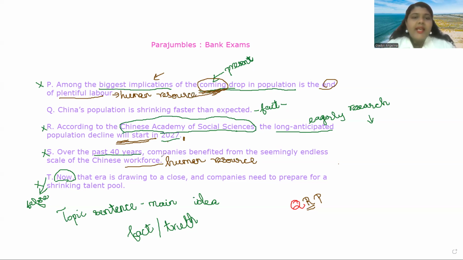So after this, S has the chance of coming. Now, that era here means a span of time which is vast. That era is drawing to a close. So sentence S comes first because era is talking about a huge span of time, and therefore some huge span of time should be discussed before this. So S comes next, then comes the last one, T. So QRPST is the right answer.